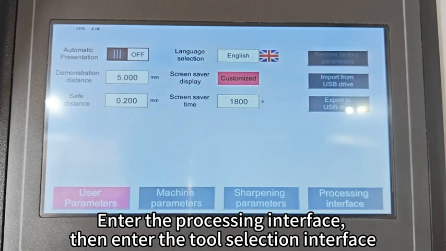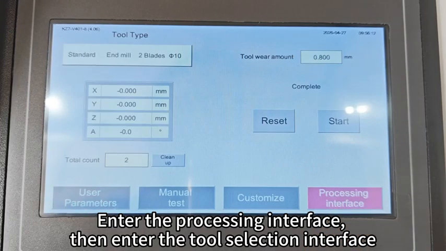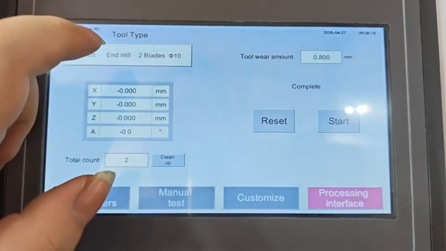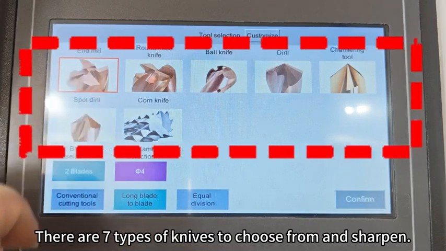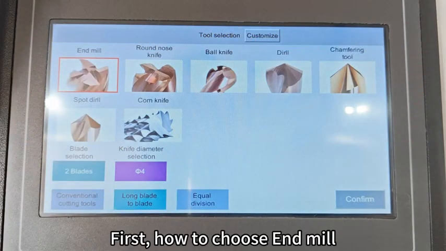Enter the processing interface, then enter the tool selection interface. There are 2 types of tools to choose from and sharpen. First, how to choose an end mill.